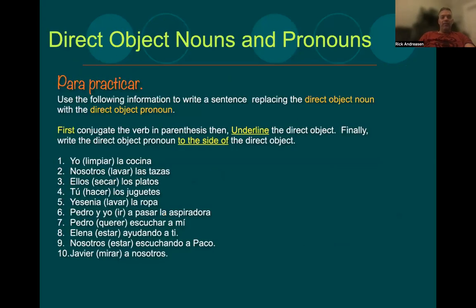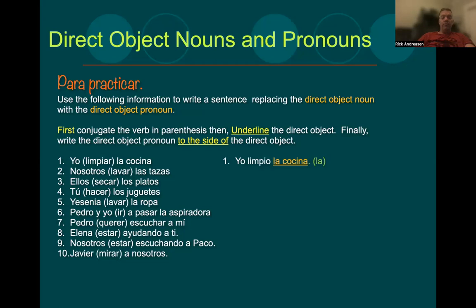Okay, let's do some exercises here. Pongan en sus papeles números 1 hasta 10. You're going to look at these sentences, write down these sentences the way they are. I want you to underline the direct object. You're going to conjugate the verb that's in parenthesis, underline the direct object in the sentence as it is, and then next to it, just write how you would replace that direct object with a pronoun.